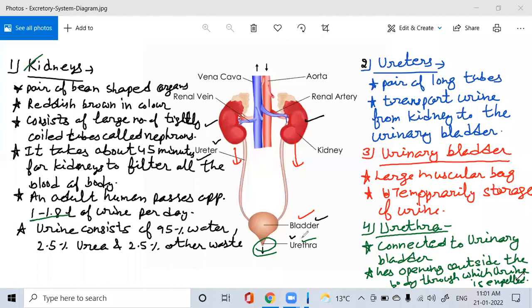Now, a very important and interesting thing is this. Kidneys are small in size, but they perform many vital functions in our body to maintain overall health, including filtering waste and excess fluids from the blood. At home, we drink filtered water.